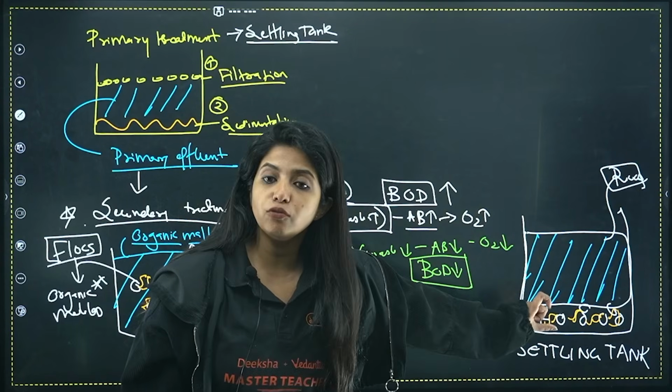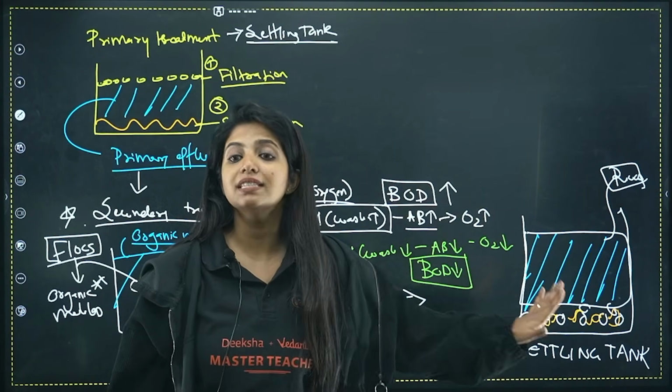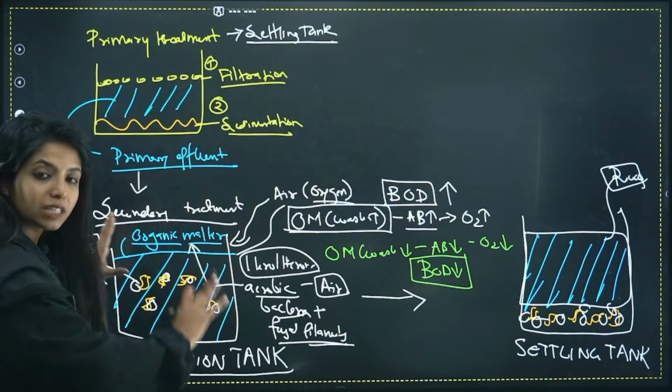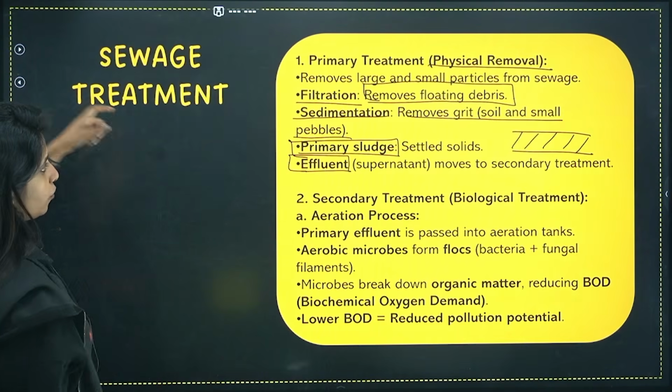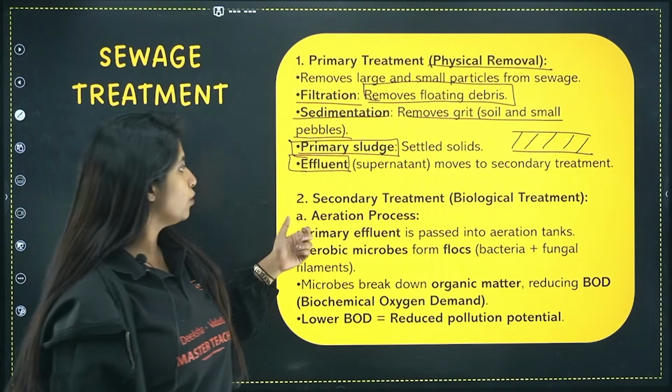Now whatever we have over here, this is super important. And where is this happening? In the settling down. So until now, I hope it's clear. We'll read and we'll come back, okay? So first one was this primary treatment, we studied it. Secondary treatment is biological treatment where you do the aeration process.